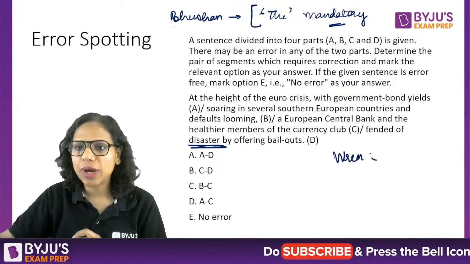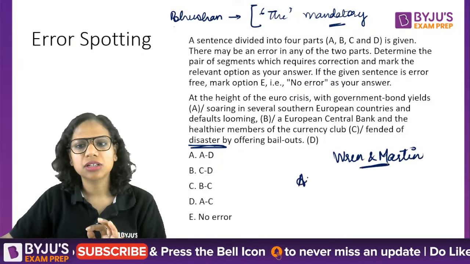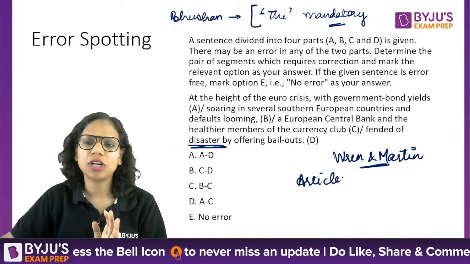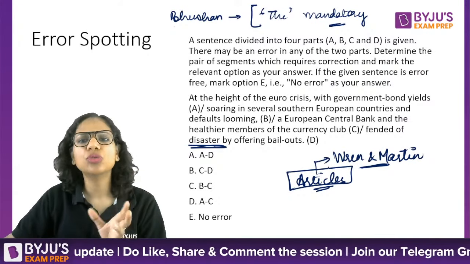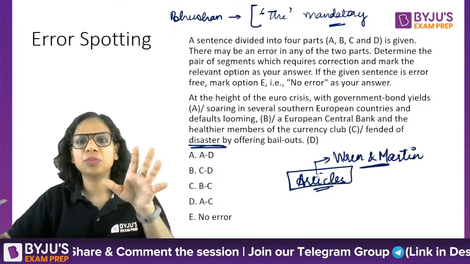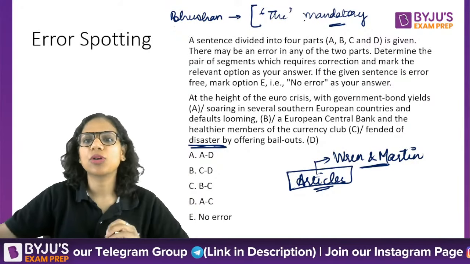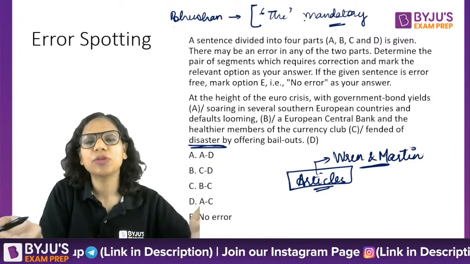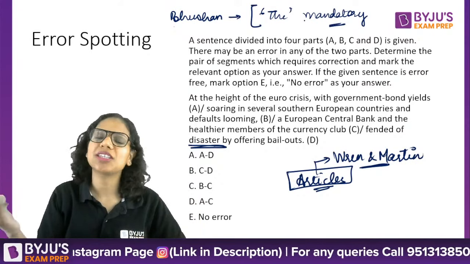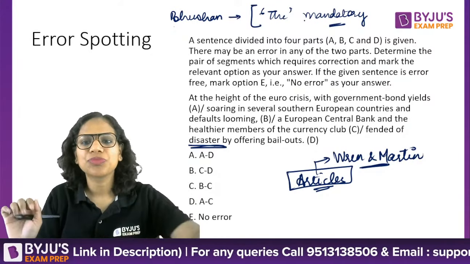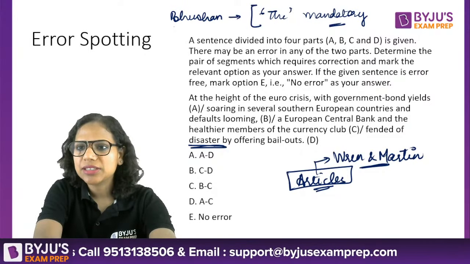So I advise you to go through this chapter of articles from Wren and Martin once, okay, and it's a very short chapter, not a long chapter at all. Just go through it once, and you will get familiarity with these basic cases that you should know about. Here the will be used for sure. For instance, before superlative degrees of adjectives, it is the fastest, the biggest. Similarly, there are some other such cases, right?